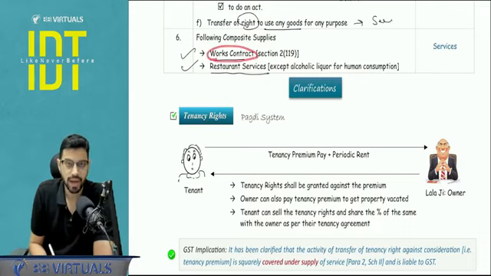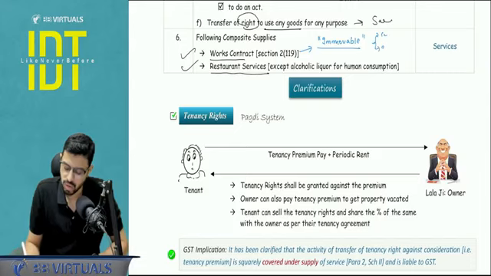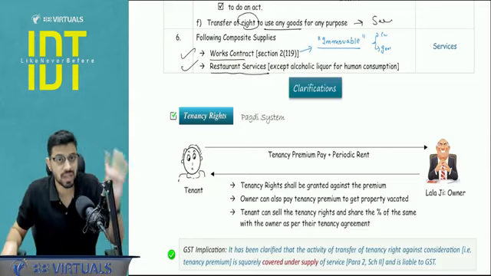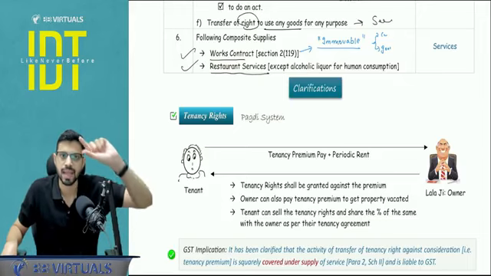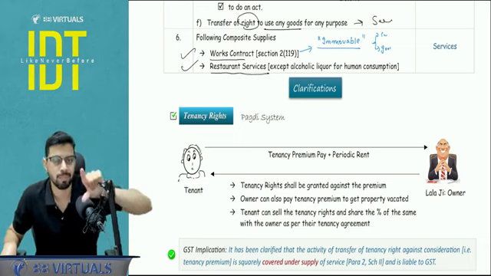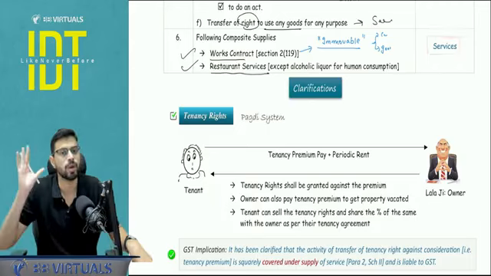See, in works contract, first of all, understand this has been defined in section number 2 clause 119, but I will tell you here itself. This particular definition is only and only associated with immovable property, not movable. Okay, so when a person is giving us the service of construction plus he is selling the goods. So if a contractor is making your house, he's constructing your house, he's giving you the construction service also, but somewhere the elements in the house, the goods in the house, the brick, cement, AC, bathroom fittings, furniture fixtures, that is also being sold. So it is the nature of composite supply, means goods plus services, but that works contract will be considered as services only as per schedule number 2.